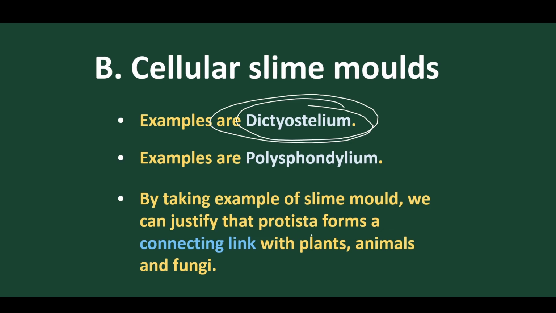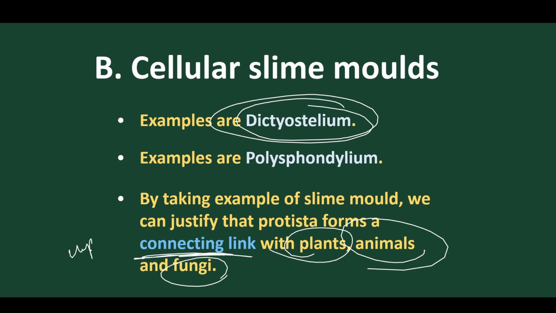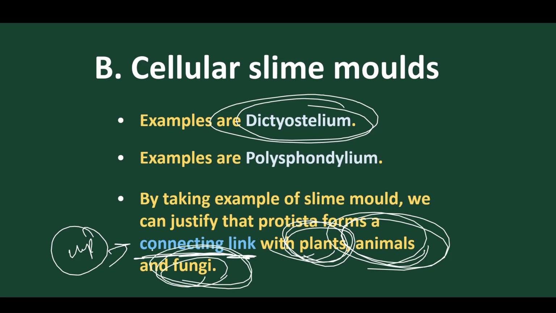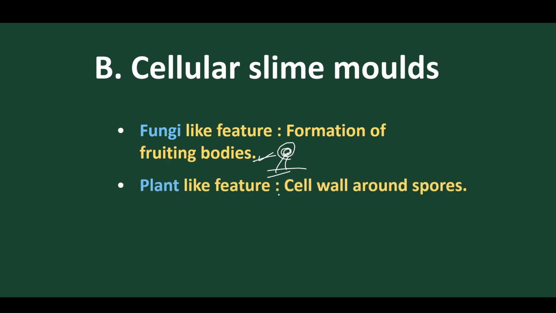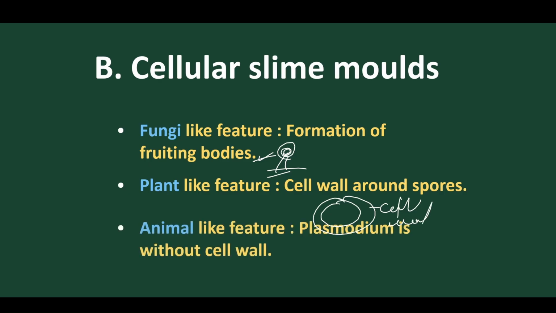So slime molds, we can justify, form a connecting link between plants, animals and fungi. It is a very important question. Fungus-like feature means they have a fruiting body called a sporocarp. Plant-like means the spores have a cell wall. And animal-like nature means plasmodium; they are multinucleated, so they have a plasmodium nature.